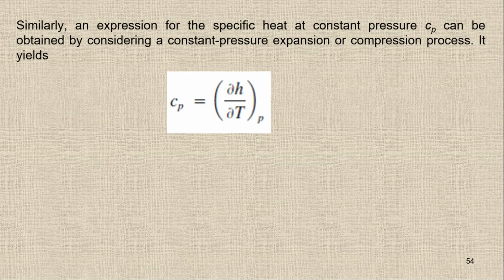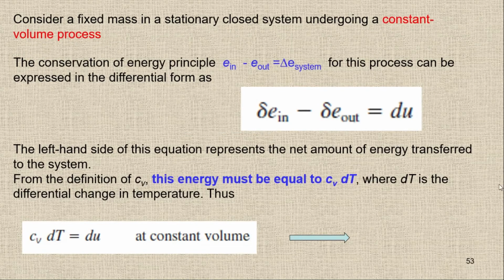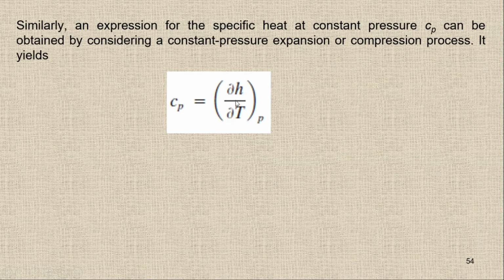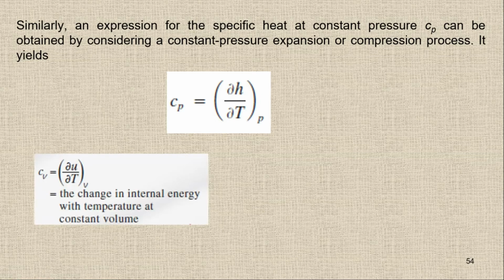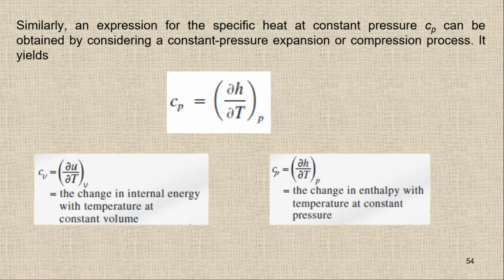In the last energy balance, as you can see here, we have this one, and this is du. But when we have constant pressure, you will get a boundary work here, and you can simply shift the boundary work from here to here, and then you can combine du plus pdv, and it will become dh. You can see here we have dh, and then you can rewrite the equation like this. So we have two equations. We have one equation for Cp, and we have the second equation for Cv.